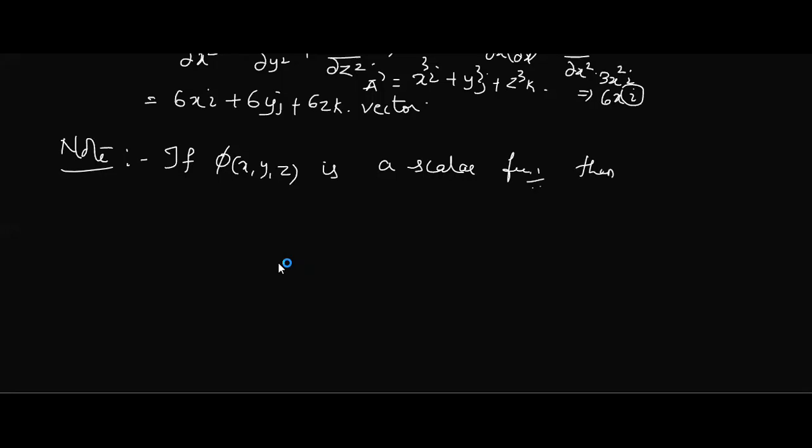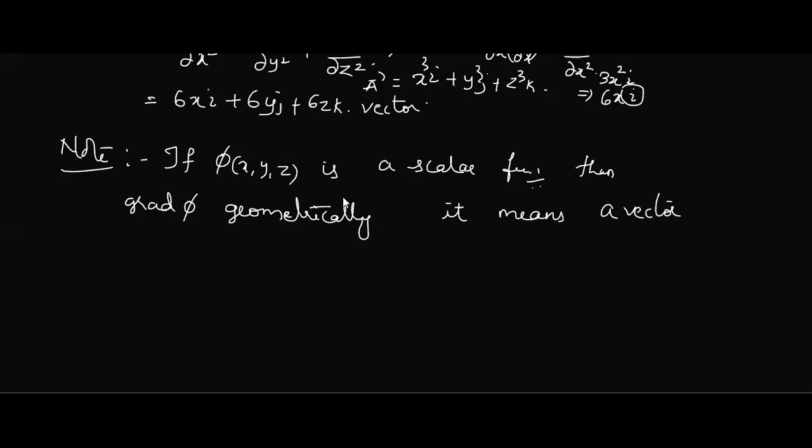Then if you take grad phi, or the gradient of phi, geometrically it means a vector normal to the surface phi of x, y, z equal to c.